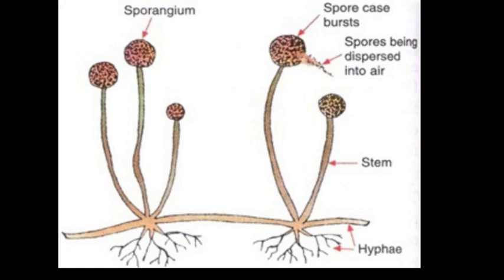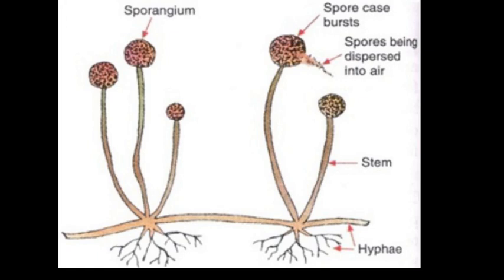If you observe the surface of this slice of bread with a magnifying glass, you will see that the plant appears like that shown on your screen. The bread mold plant consists of thread-like structures called hyphae, and thin stems having knob-like structures called sporangia. Many times the board asks the name of the knob-like structure present in Rhizopus fungus. So you have to know that it is sporangia, as you see on your screen.